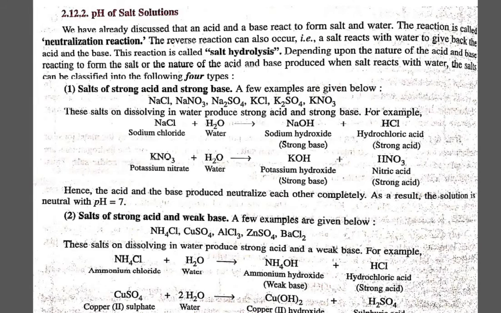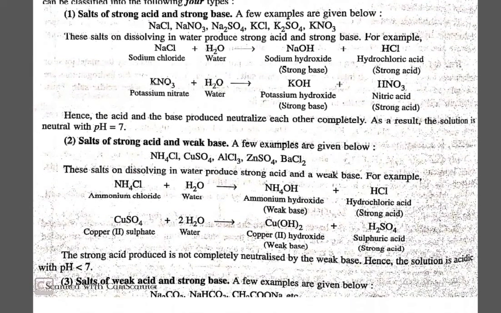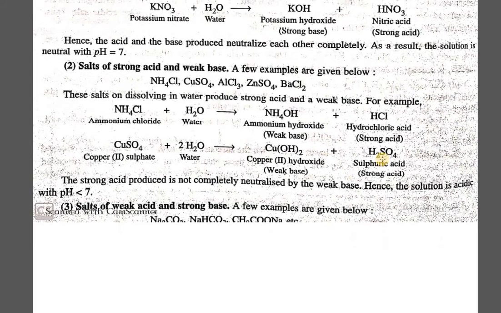In the second one you can see the salt of a strong acid and a weak base. If a strong acid is reacting with a weak base, the nature of the salt formed will be acidic, because the acid is the stronger one and the base is the weaker part. So the salt's nature will come out to be acidic.